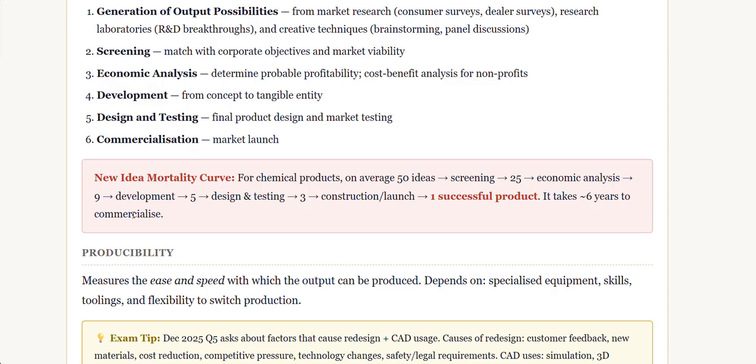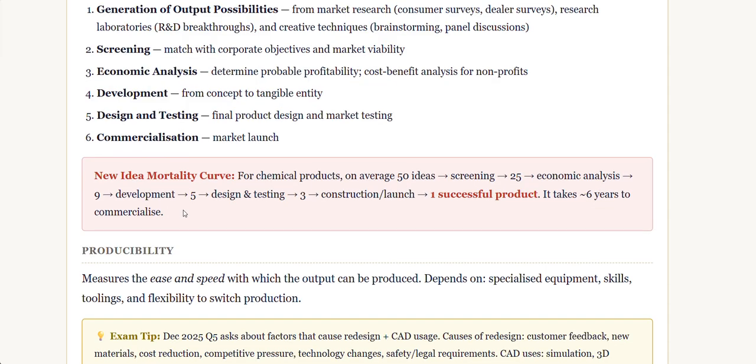When we do the development, we understand that some of them cannot be developed in a proper way, so we eliminate them. Then we have the remaining 5, and we do the design and testing. After a lot of testing, we finalize 3 of them. And after the launch, we get one successful product. So it almost takes 6 years to commercialize. It's a typical range.